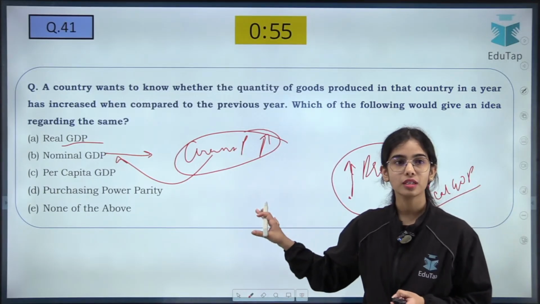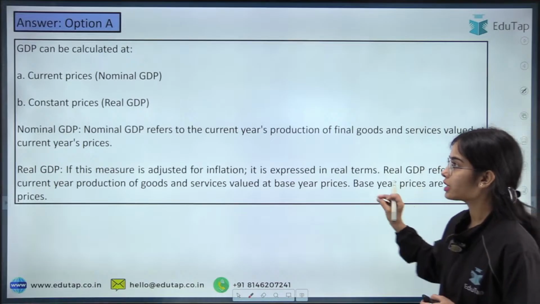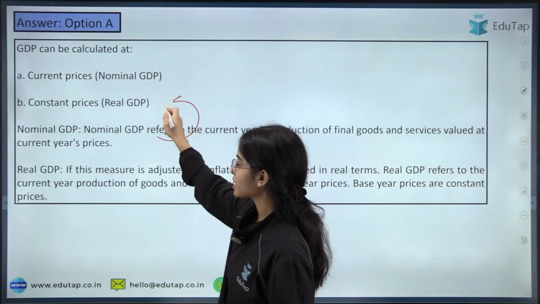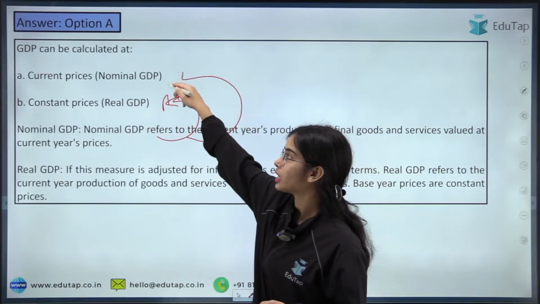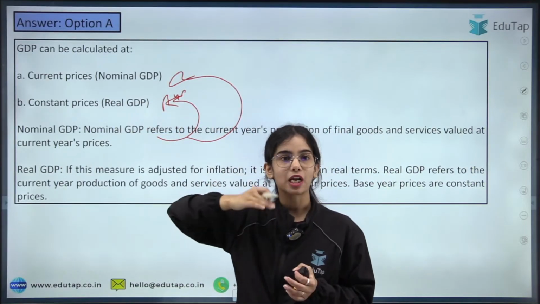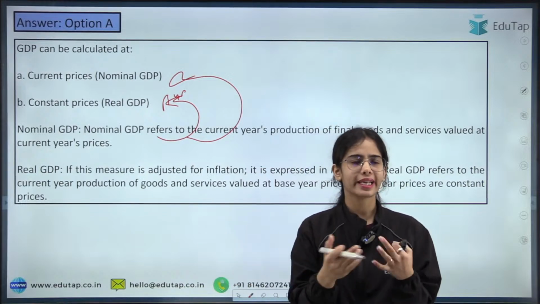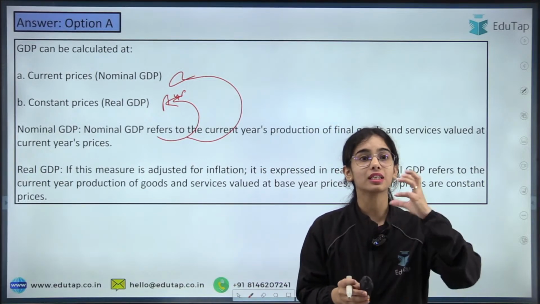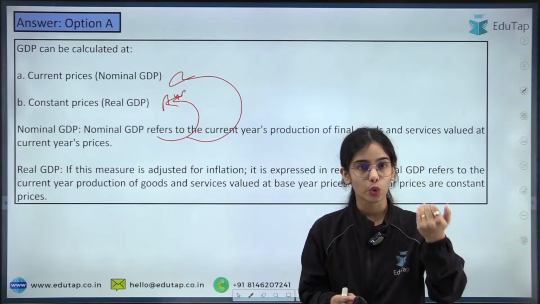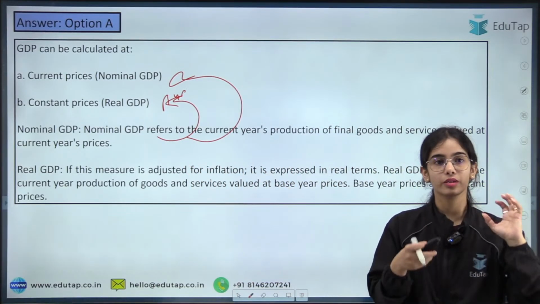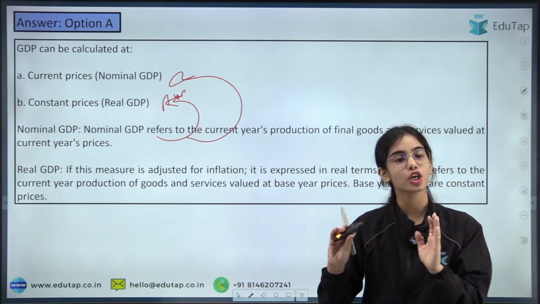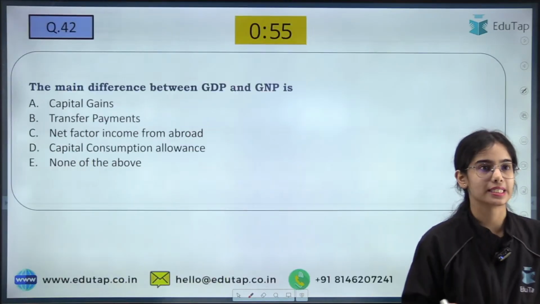So any confusion here? Real GDP is calculated at constant prices or base year prices, while nominal GDP is calculated at current prices. So nominal GDP does not show the real aspect of the growth in the country, while the real GDP shows the production at constant prices. So it actually shows how much production has increased.